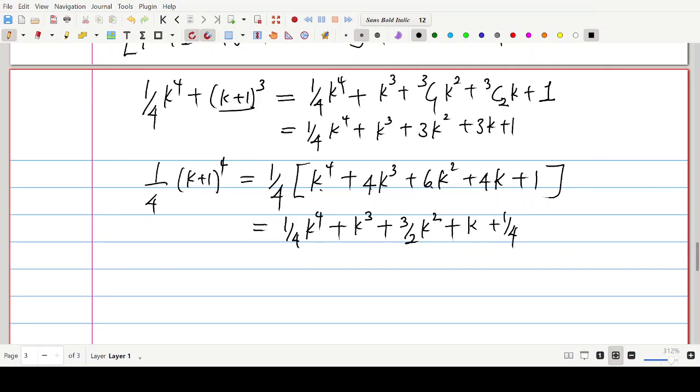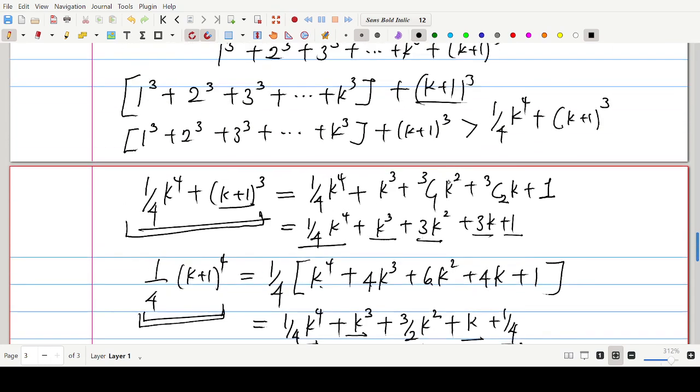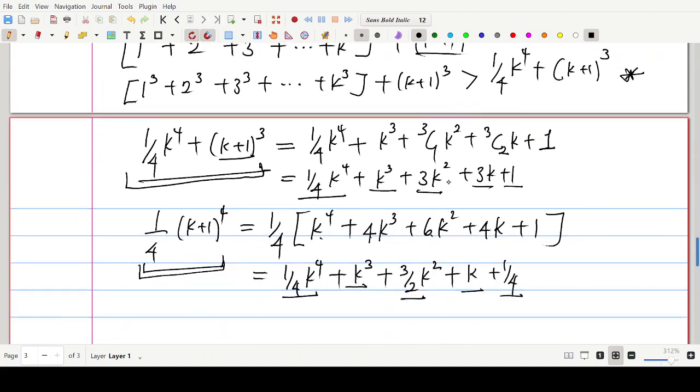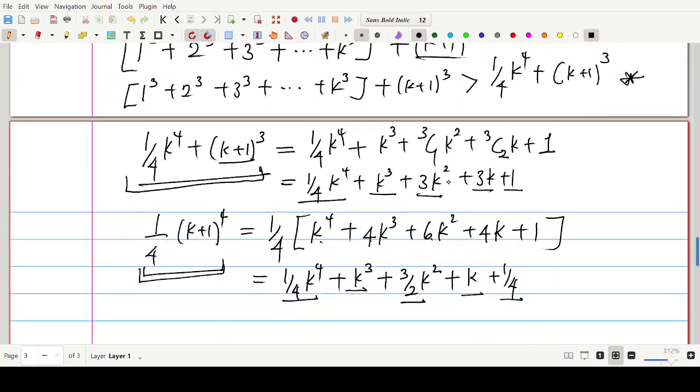Now, if you observe carefully, you see that this expression here is bigger than this expression. Compare the terms. This is the same thing as this, this is the same thing as this, but this is bigger than this. Also, this is bigger than this, and this is bigger than this. So, therefore, we can say that this expression as a whole is bigger than this expression. So this is our last statement over here, and it can be continued as follows. We can make this statement.